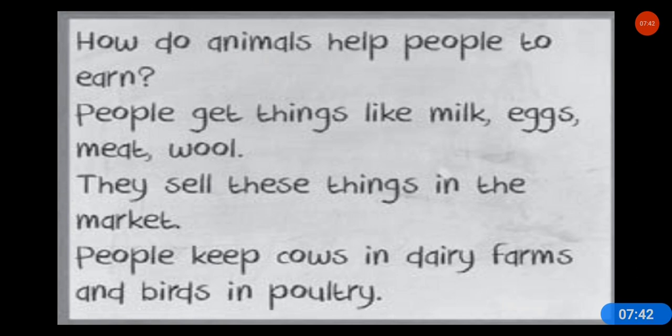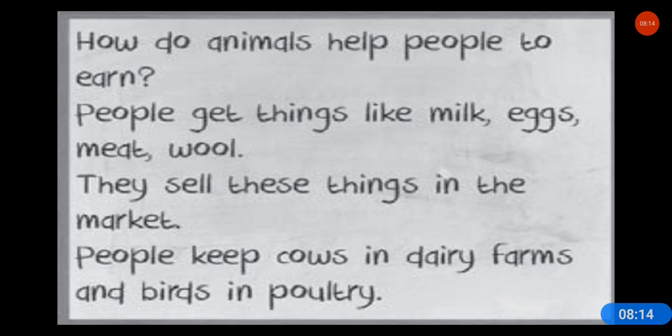So please remember these points. How do animals help people to earn? The people who keep or rear these animals sell the things that they get from these animals to earn their living. People get things like milk, eggs, meat, wool. They sell these things in the market, and people keep cows in dairy farms and birds in poultry farms, right?